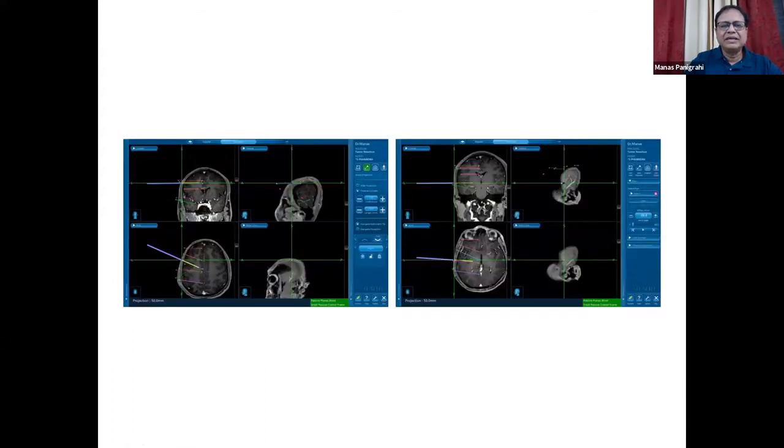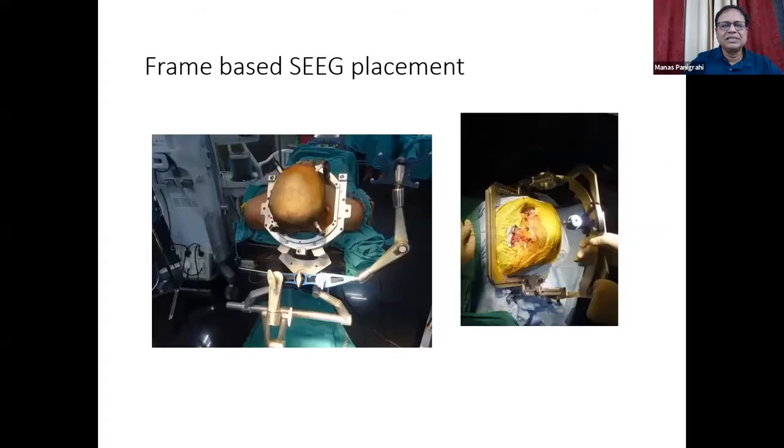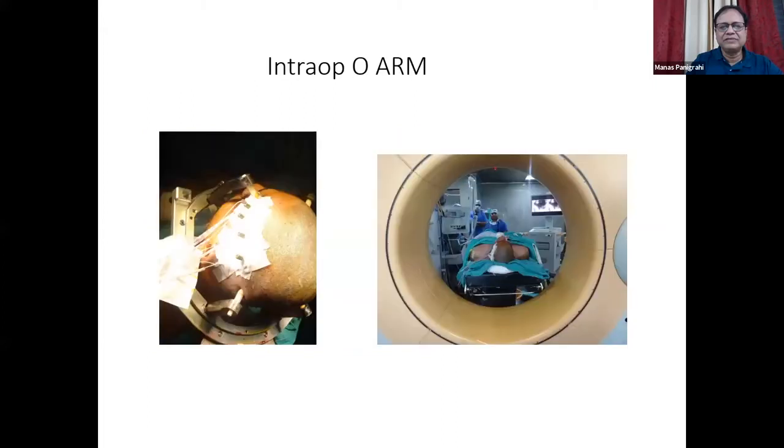Now, this is a case of refractory epilepsy where multiple trajectories were planned, and initially with the navigation, the planning was done. This was done with a frame-based one. Fixation was done as Professor Singh explained, frame and frameless. So we can do a stereotactic EEG placement either with a frame or without a frame. This was done with a frame-based, and after the electrodes were placed, OARM was used to cross-check whether they were placed in the planned trajectories or not.